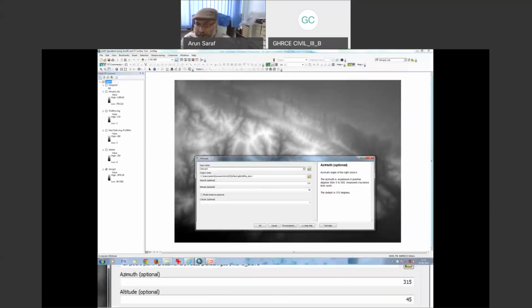Now, if you open any GIS or image processing software which allows you to create a shaded relief model or hillshade, by default, these values you can see in the bottom.